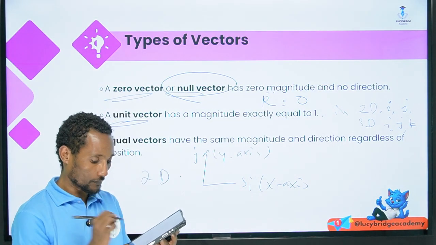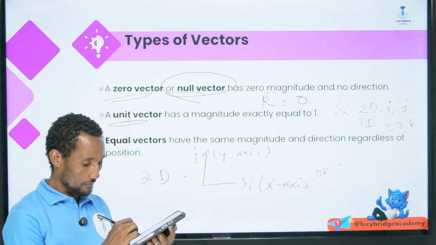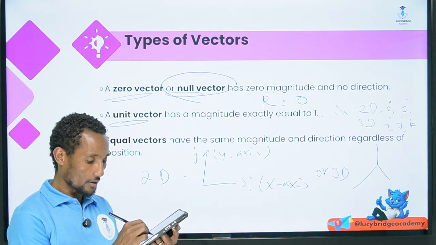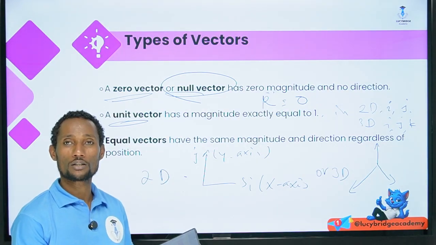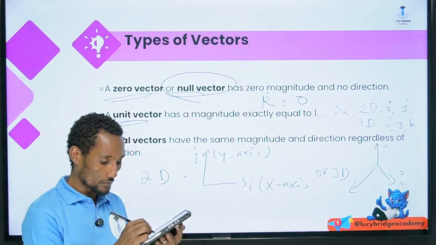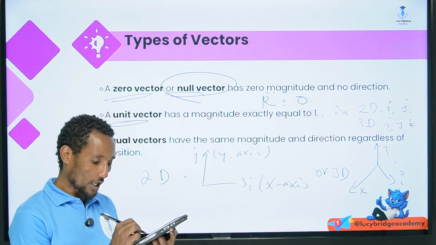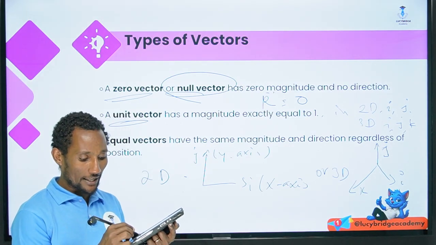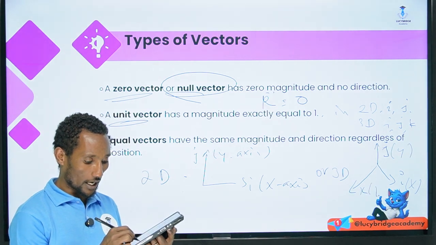Here it is in 2 dimensions. For 3 dimensions, or for 3-dimensional objects, or cubic objects, we have i, j, k. With ijk in 3 dimensions, i is along the x-axis, j along the y-axis, and k along the z-axis.